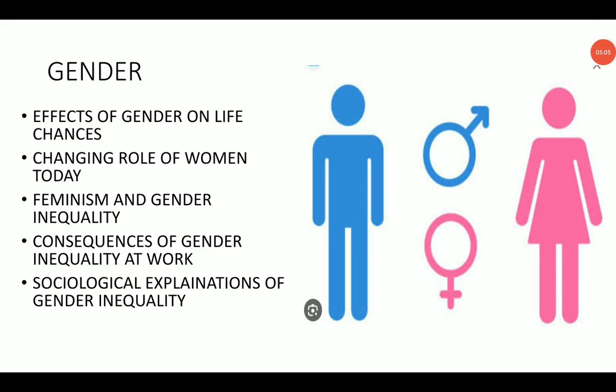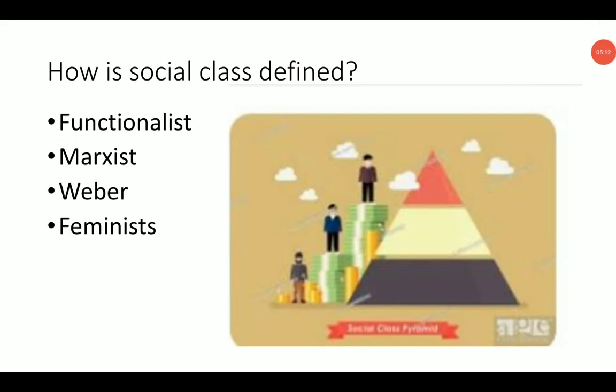Feminists say that the woman's position at work is the result of patriarchy. Now let's talk about how social class is defined. The functionalists believe all differences are natural and you need them for proper functioning of the society, and they believe in merit, in the idea of meritocracy.